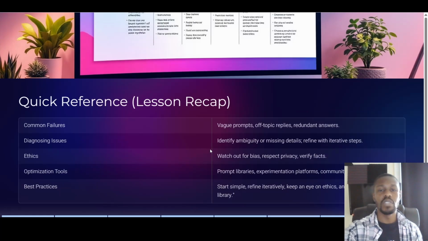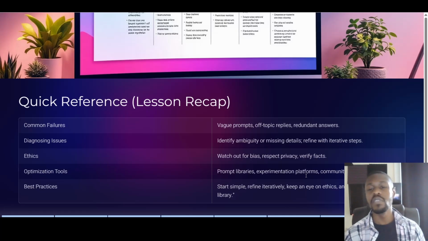And just a quick recap again. Common failures is if the prompts are too vague, off-topic replies, redundant answers. Diagnosing issues, identify ambiguity or missing details and refine with iterative step prompting. Ethics, watch out for biases, respect privacy and verify the facts. Optimization tools, prompt libraries, experimentation platforms and community forums. Best practice is to start simple, refine iteratively, keep an eye on ethics and maintain a prompt library.